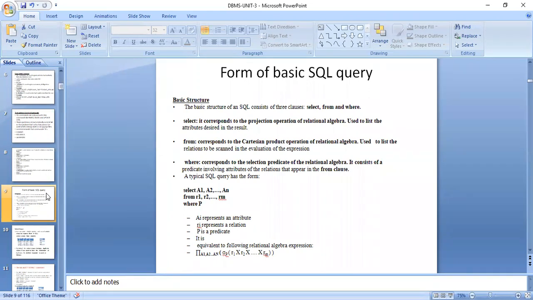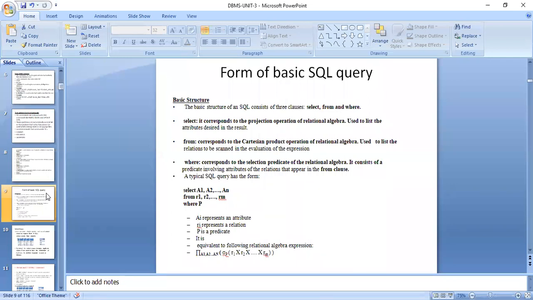Where corresponds to the selection predicate of the relational algebra. It consists of predicates involving attributes of relations that appear in the from clause. That means the where clause works with the help of the from clause. For example, select A1, A2, A3, and so on till AN from R1, R2, where P. A1 is an attribute, R1 is a relation, and P is a predicate. We have seen what a predicate is in the previous classes.